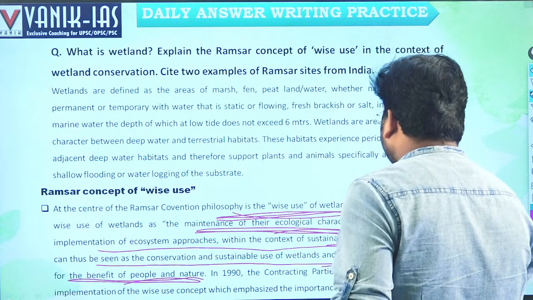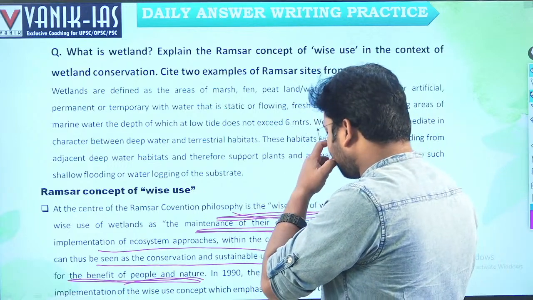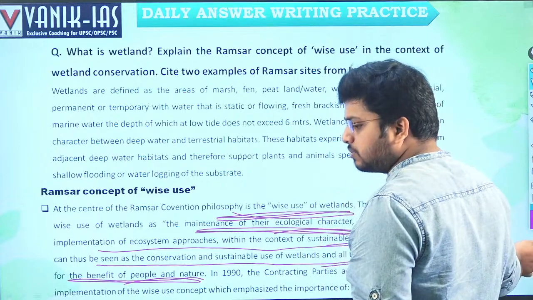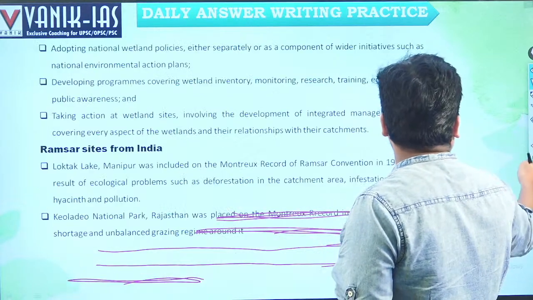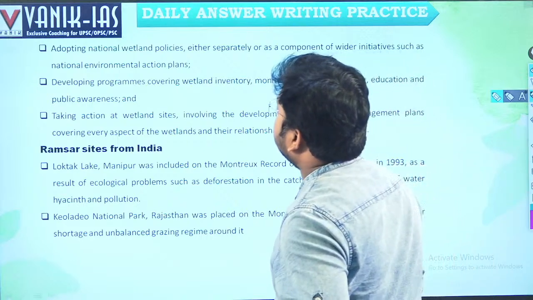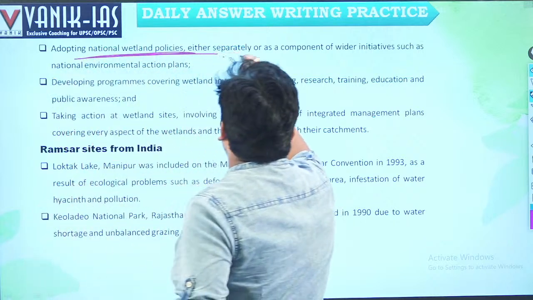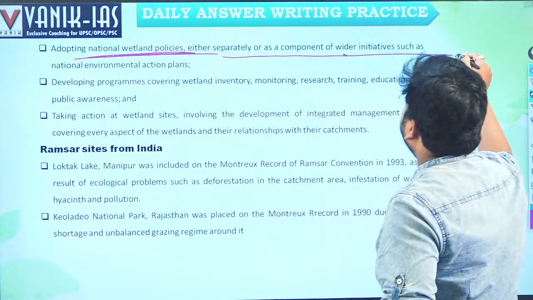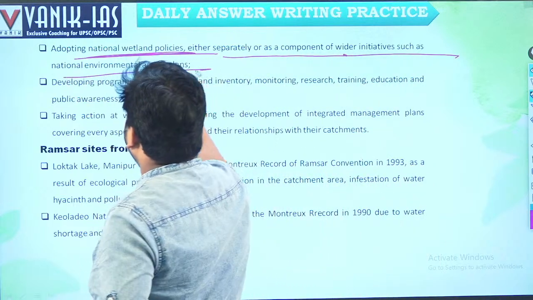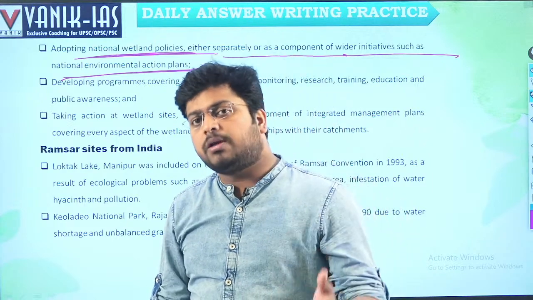In 1990, the contracting parties adopted guidelines for the implementation of the wise use concept, which emphasizes the importance of the wetland. What is this wise use concept? Adopting national wetland policies. Each government should have national wetland policies, either separate or as a component of wider initiatives such as national environmental action plans. Every country has a national environmental action plan, right? How our development should proceed.